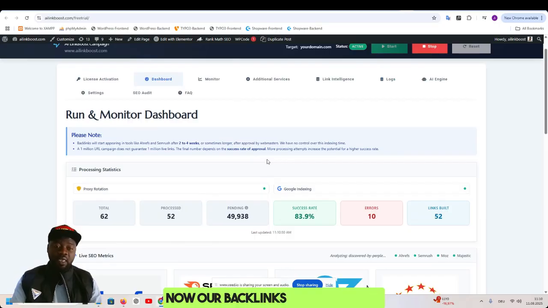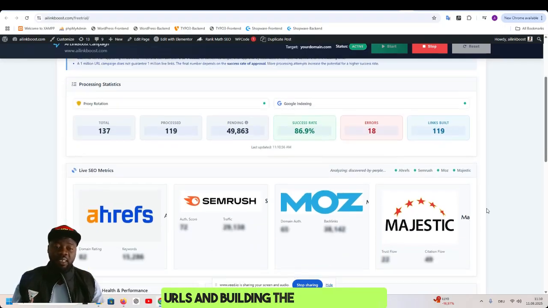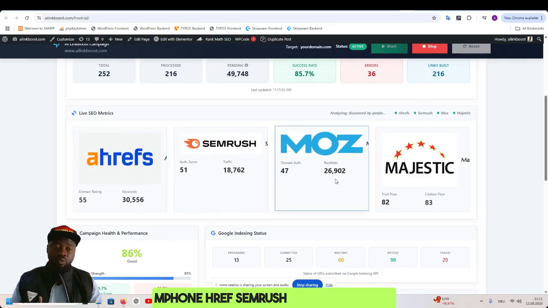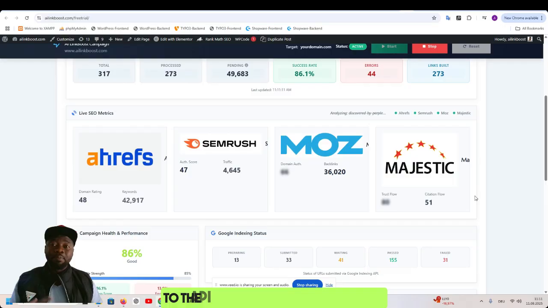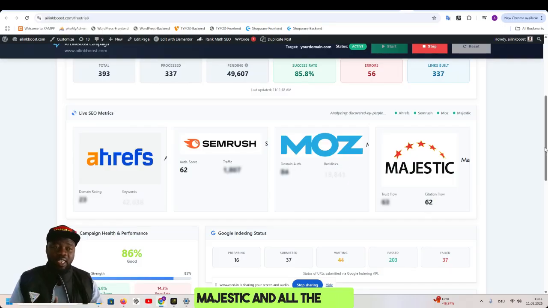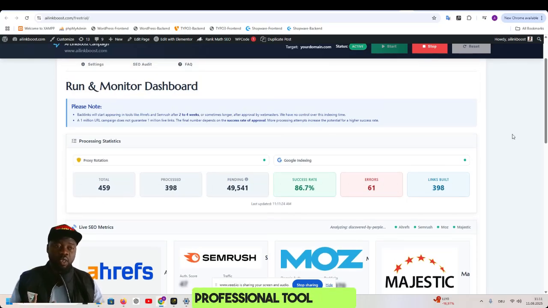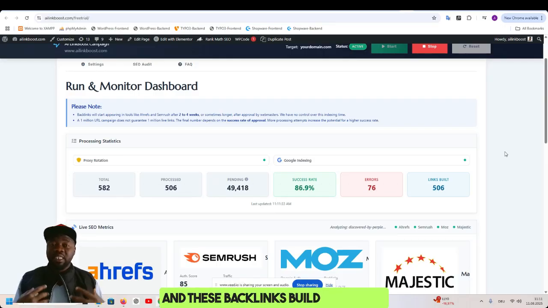Now our backlinks are being built. Look at the speed. It's finding all these URLs and building the backlinks and the tools. As it finds them, it shows you the domain rating, from Ahrefs, Semrush, Moz, Majestic, of all these URLs that are being discovered, right? Because it's connected to the API and they are all working together with Moz, Ahrefs, Semrush, Majestic, and all the APIs. Everything is connected together. This is a very advanced, high professional tool that is working simultaneously to build you high quality backlinks. And these backlinks help you to rank high on Google, and these backlinks build authority.